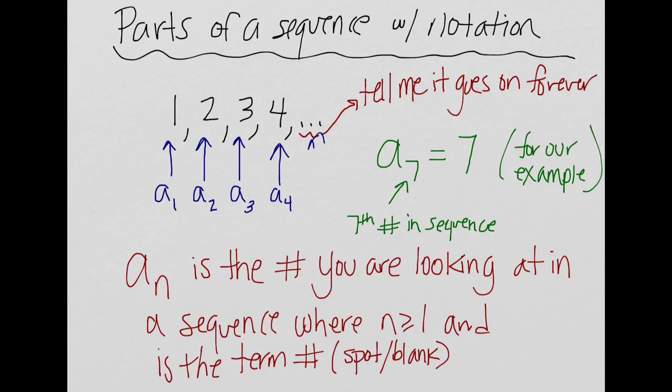Alright, so for instance, in green, A sub 7 would be the 7th number in the sequence, and for our specific sequence here, if you keep it going, A sub 7 would equal 7. A sub n is the number you are looking at in a sequence where n is greater than or equal to 1, meaning we're not going to start counting our sequence at 0. I'm not going to say the first number appearing is the 0 term. I say it's the first term. And A sub n is the sequence number that is in the spot or the blank that I'm looking for. So if they say go find A sub n in a sequence, they're asking you for the theoretical last term. Where would that last blank be? Alright, so let's keep going.